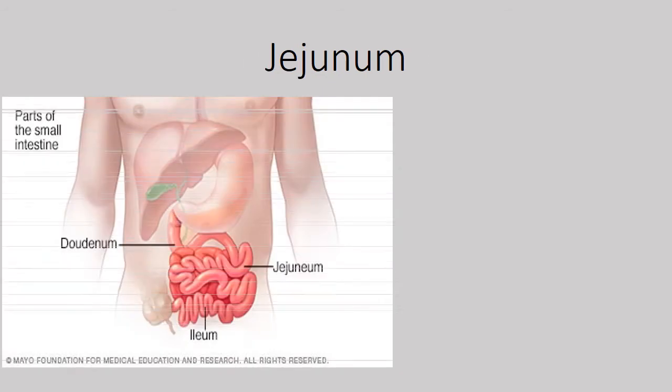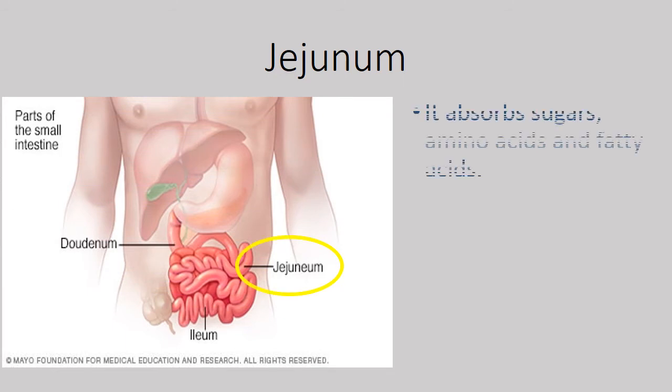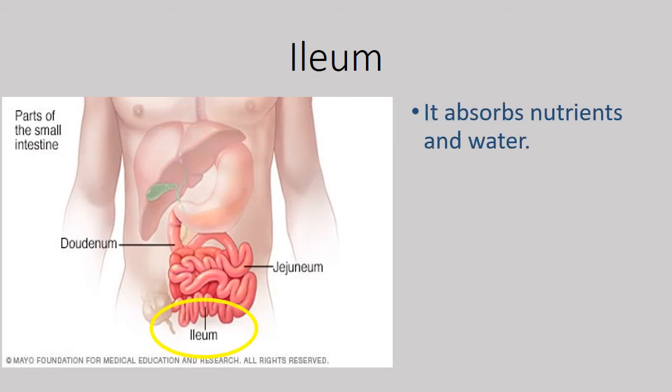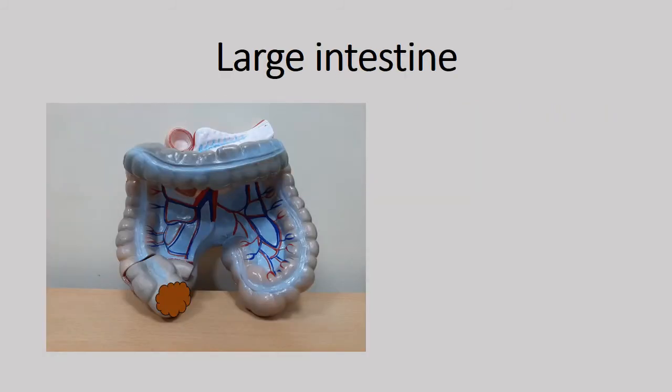The second part is jejunum. The peristalsis movement is very strong and rapid here. It absorbs sugar, amino acids, and fatty acids. Then it moves into ileum. Inside the ileum, most of the nutrients and water is absorbed, and the leftover chyme is sent into the large intestine.